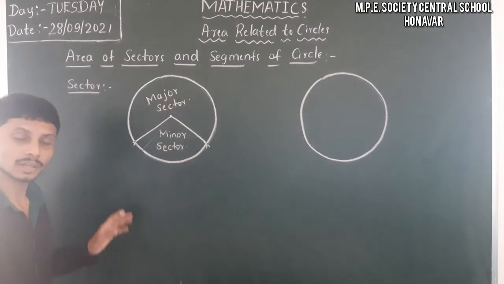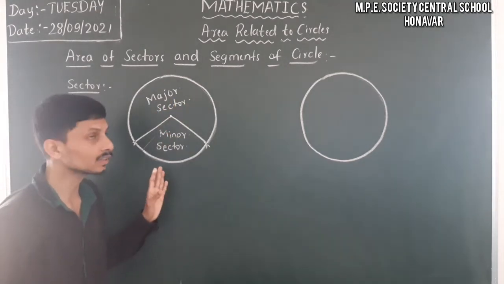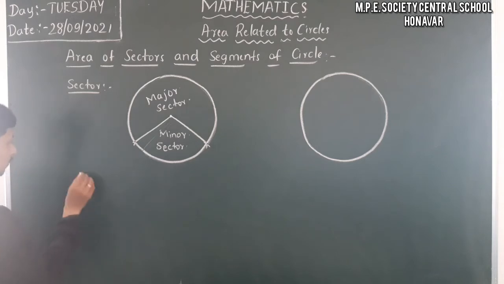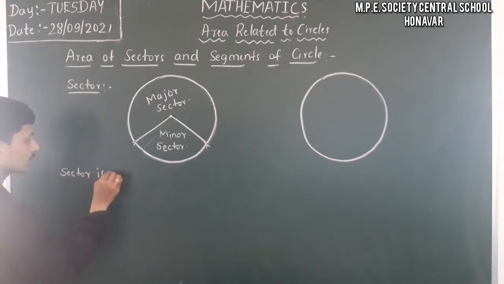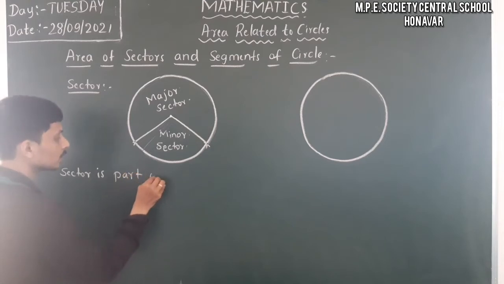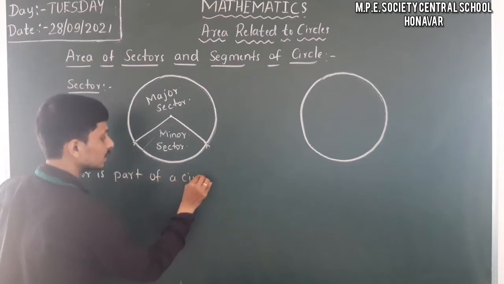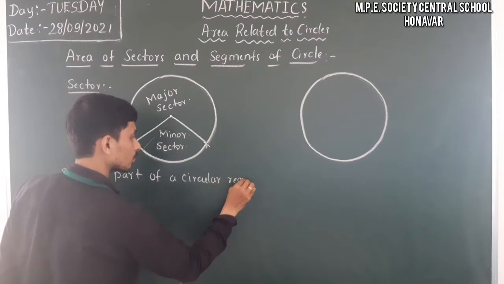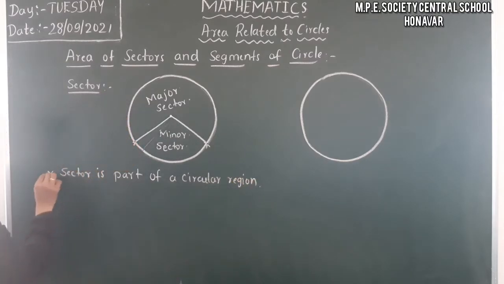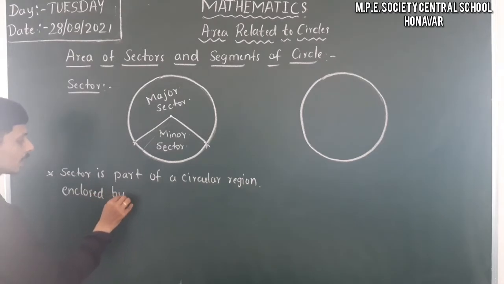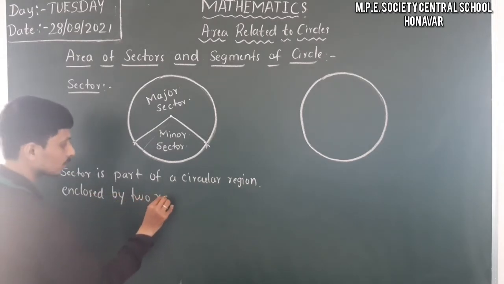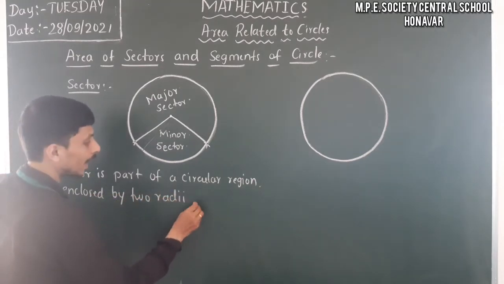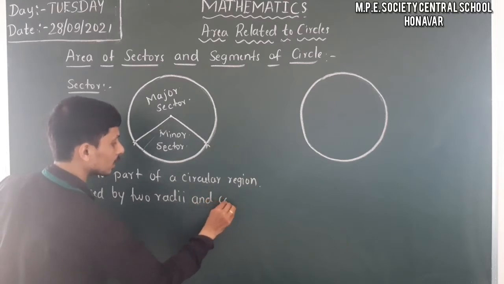So let us write what is meant by a sector here. That is, a sector is part of a circular region enclosed by two radii and the corresponding arc.